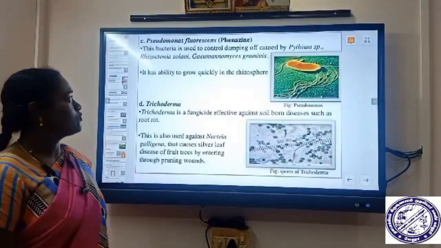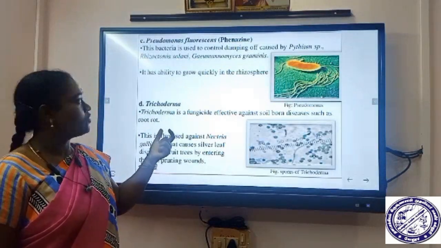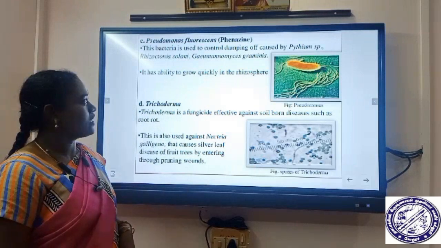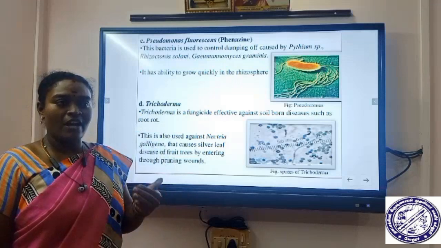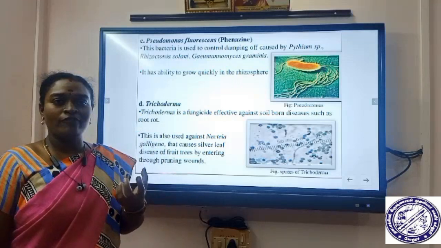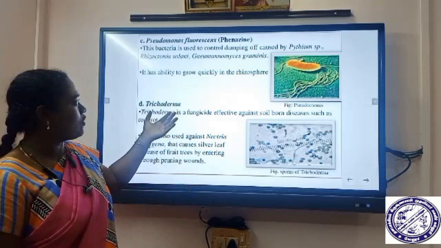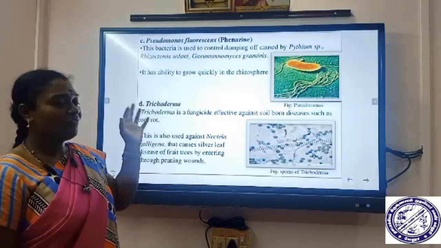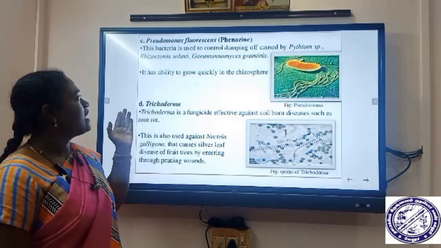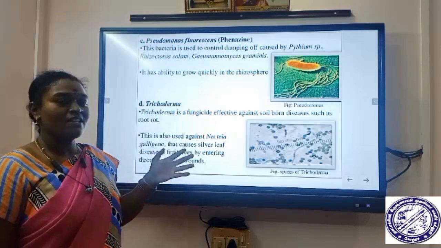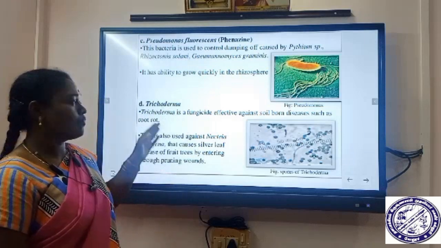Next, Pseudomonas fluorescens. It secretes a component called phenazine. This bacteria is used to control damping off. Damping off means that after germination, the shoots of the seedling fall off from the plant. That is said to be damping off. It is caused by different microbial species, that is Pythium species, Rhizoctonia solani and Gaeumannomyces graminis. All these species cause damping off, which is controlled by Pseudomonas fluorescens.